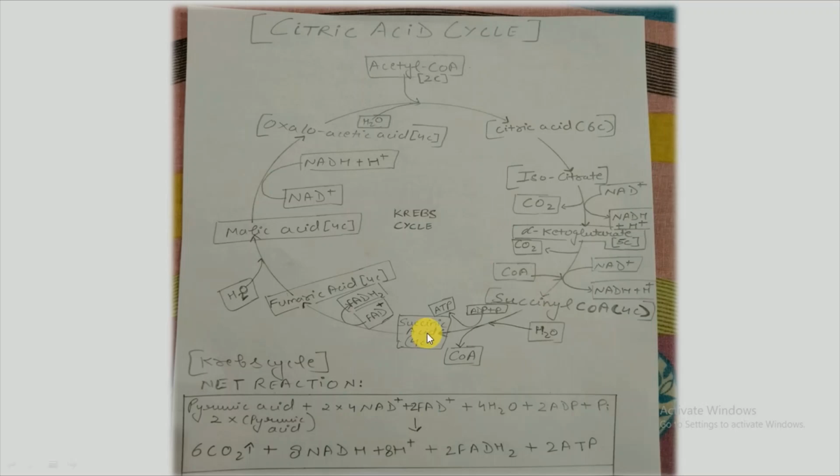Next is FAD. Only one FAD is produced in one round of the cycle. But the net reaction will give 2 FAD plus and 4 H2O molecules plus 2 ADP plus Pi, and the products formed are 6 CO2 molecules released, 8 NADH produced, 2 FADH2 produced, and 2 ATP molecules produced.